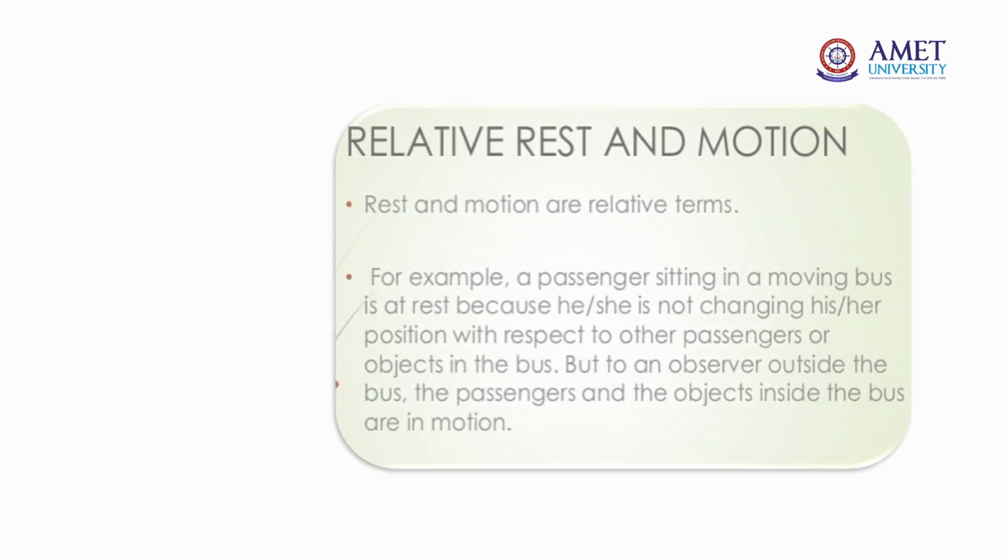Now, there is a relation between rest and motion. These two are called relative terms. For example, a passenger sitting in a moving bus is at rest with respect to the driver. Am I right? But the bus is moving. So the passengers sitting inside the moving bus will be considered in motion with respect to the person standing outside the bus. So rest and motion are relative terms. With respect to one, we are explaining the other.